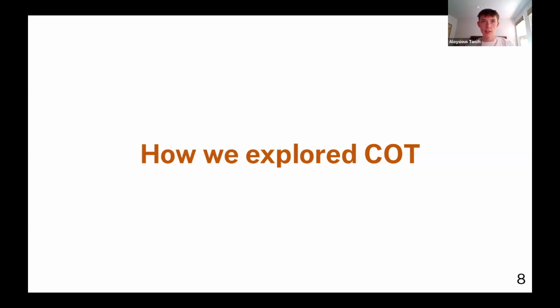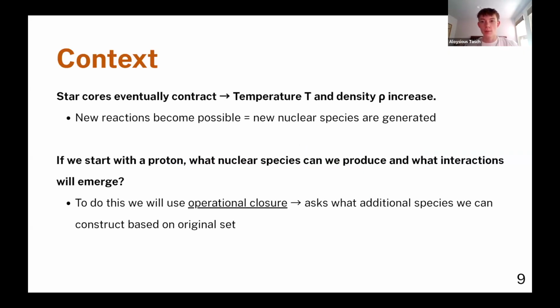Before I get into this, just some brief context. As I'm sure most of you know, stars change over time. They have life cycles. As they progress through these life cycles, the core eventually contracts, and the temperature T and density rho increase. These new conditions make new reactions possible because with changing conditions, new pathways open up. These generate new nuclear species, which is great because now we have more stuff and can do more things with this. This homework specifically investigated what nuclear species would be produced, starting from just a single proton, as we moved through different stages of the stellar life cycle.